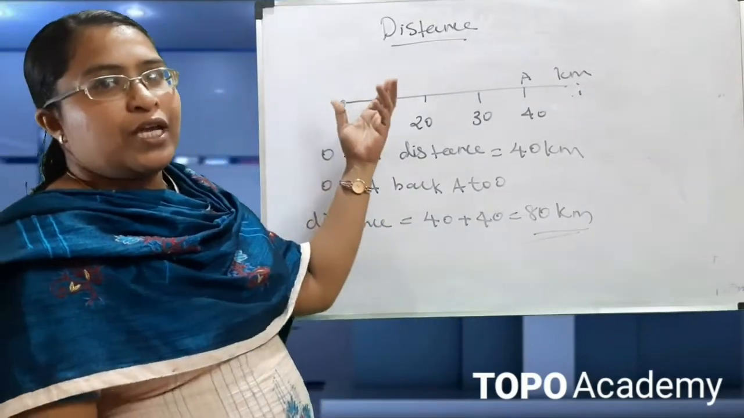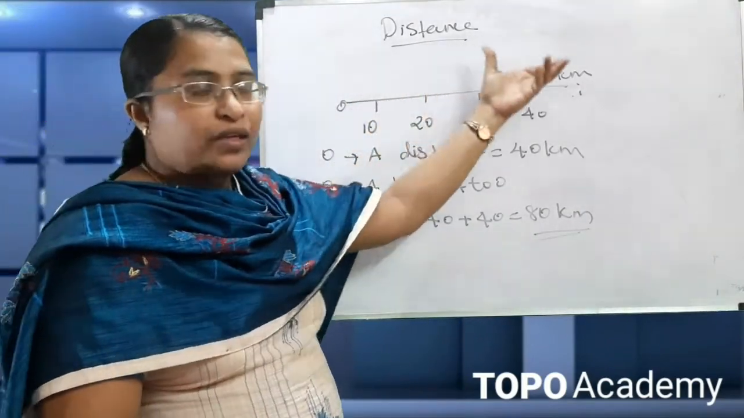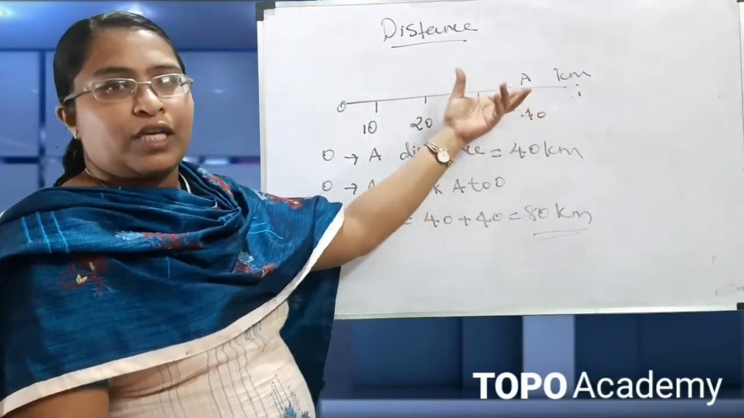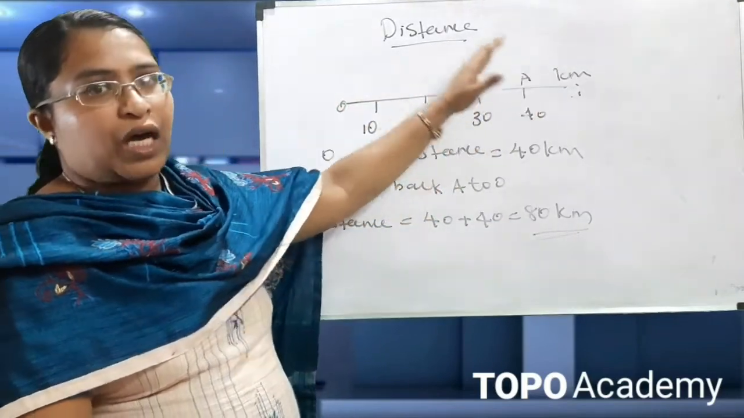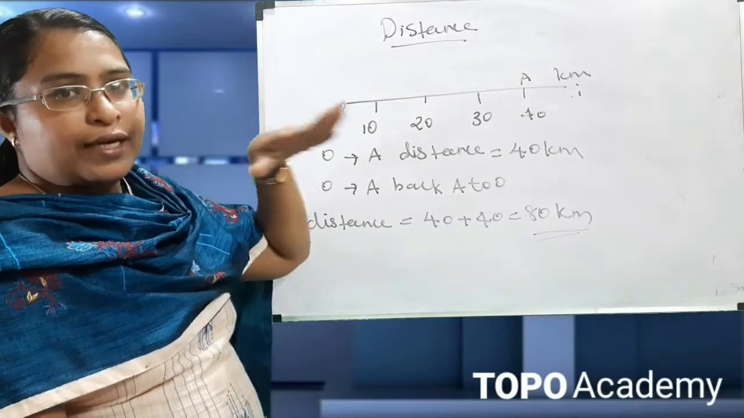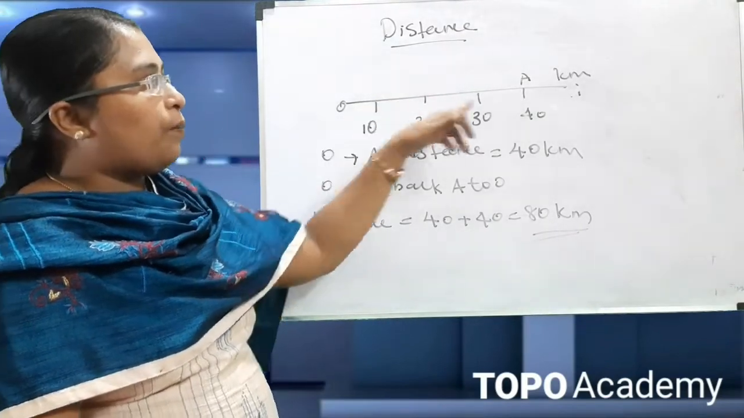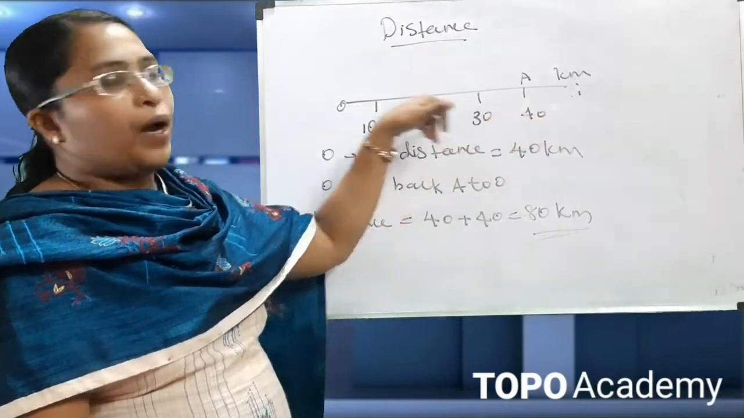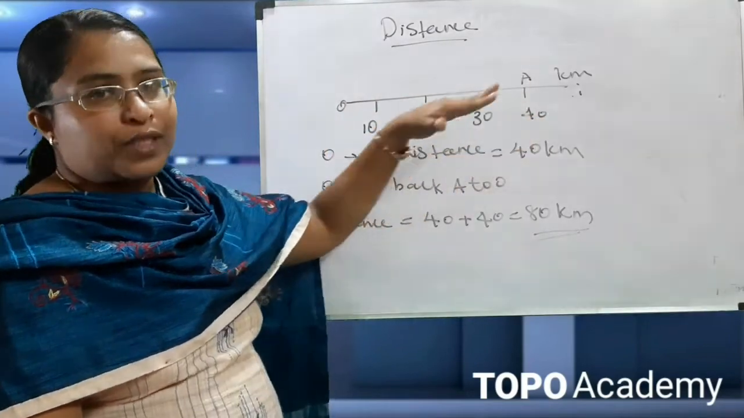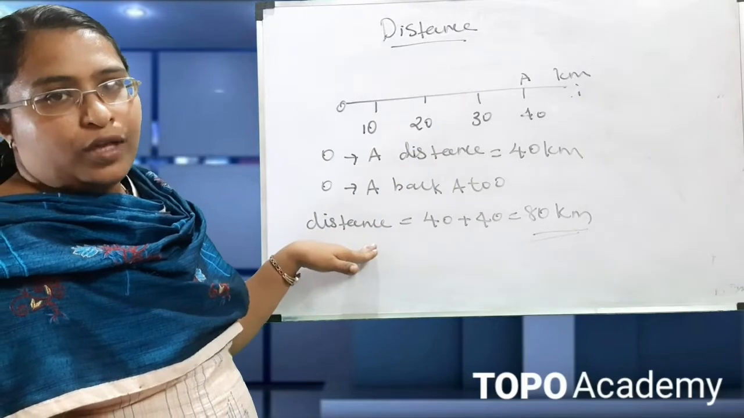So distance means the actual length of the path. This is the path covered by the object. The actual length of the path covered by the object is known as the distance covered by the object.